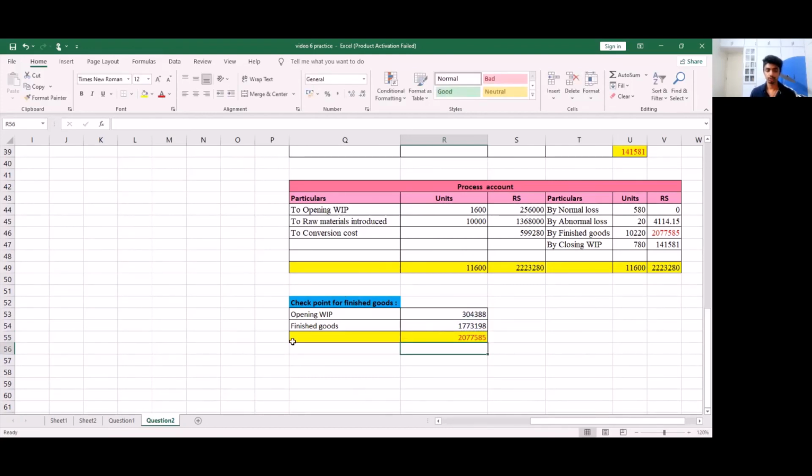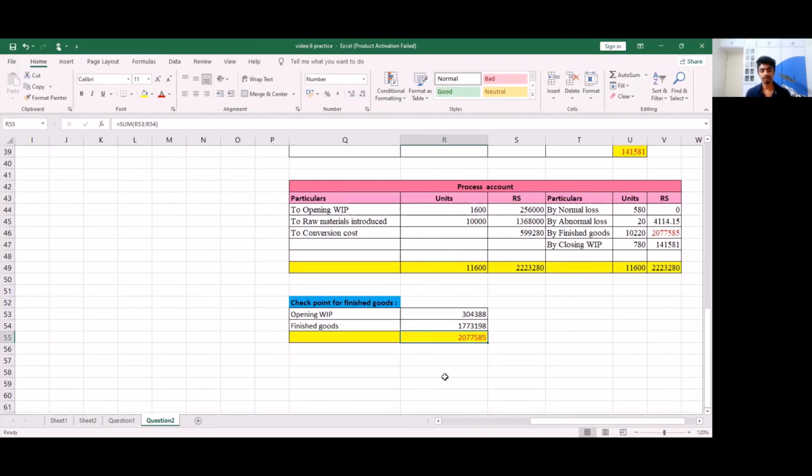By adding opening work in progress and finished goods, we have got 20,77,585, which is the same amount we got as the balancing figure for finished goods in our process account, which means this question is right. With this, we're done with this question.